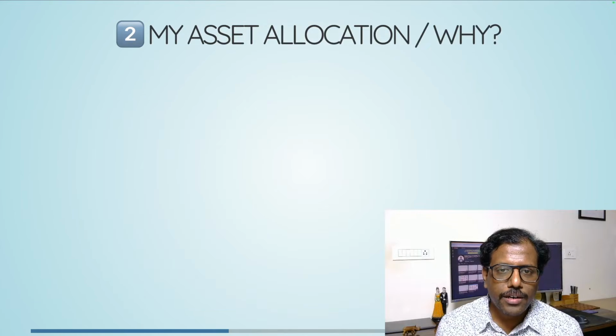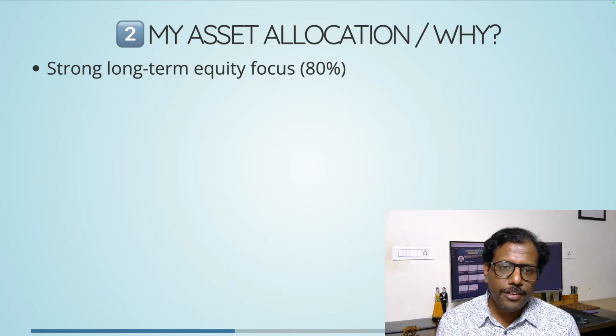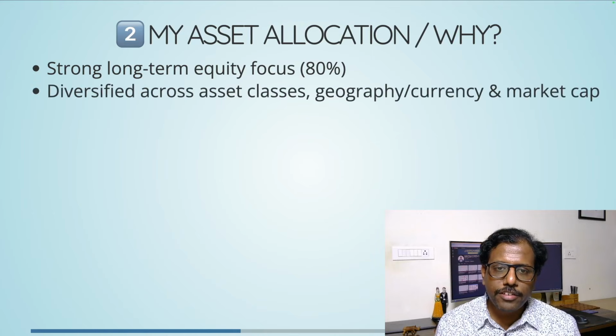So let's look at why such an allocation. Based on my time horizon and comfort level, I'm picking up 80% long-term equity. This is again diversified across multiple things: diversified across asset classes, equity, debt, and gold, and diversified across geography and currency by having the Nasdaq 100 ETF, right?